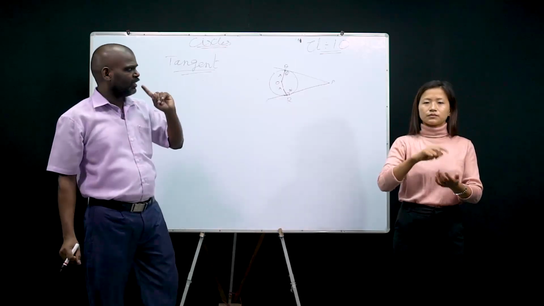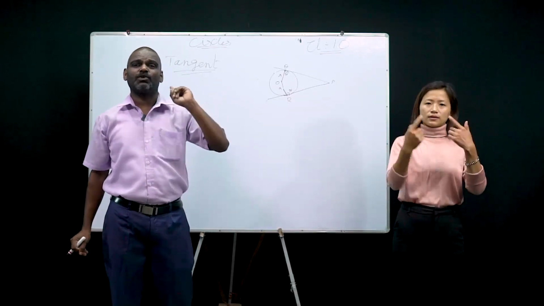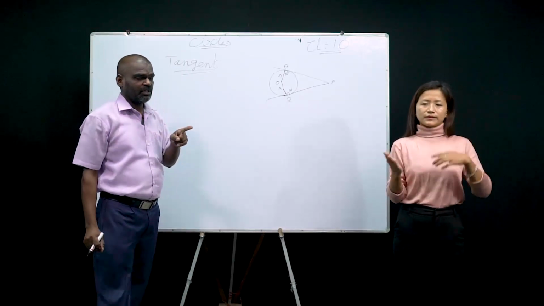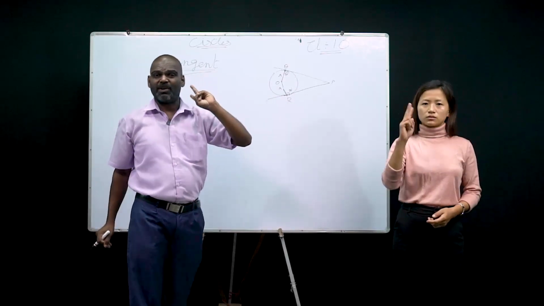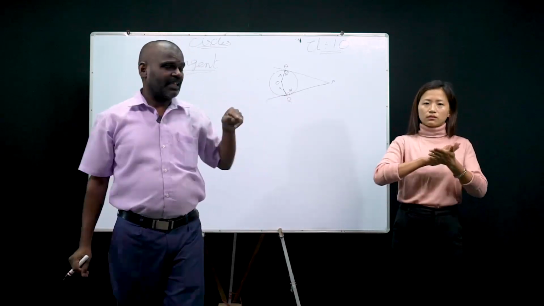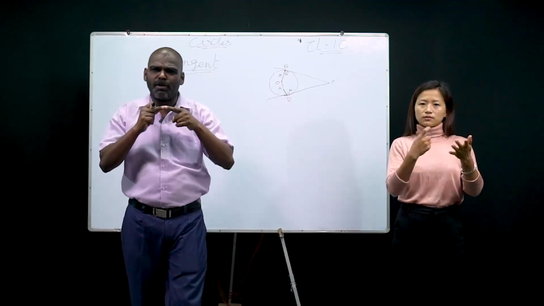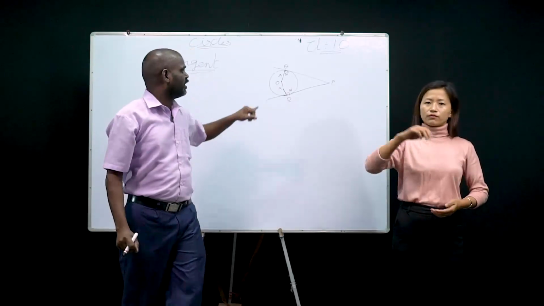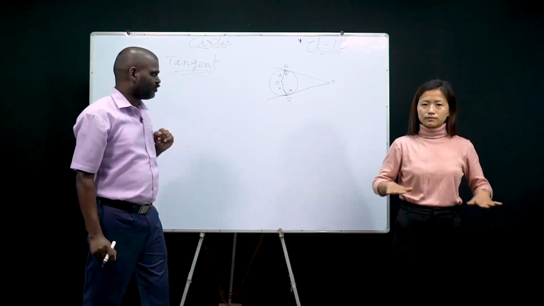So, what is the first point? The line segment which is drawn to a circle from an external point and touches the circle at only one point is called a tangent. So from an external point, how many tangents can be drawn? Two tangents can be drawn. That's clear? Then the point of contact of the tangent and the radius meet at one particular place, and it forms an angle. That angle is how many degrees? 90 degrees. Clear, children?